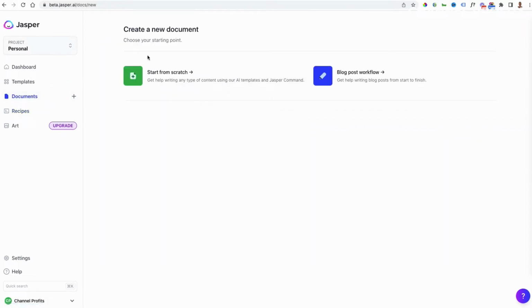And then we could either build it from scratch, or we could start with a blog post format. Now, I actually like to use the blog post format for building out my video scripts as well, as it's just a great way to get started with a document. So let's click on this, and I'll take you through an example of creating a video script, or if you were doing it, a blog post. So we just click on that.